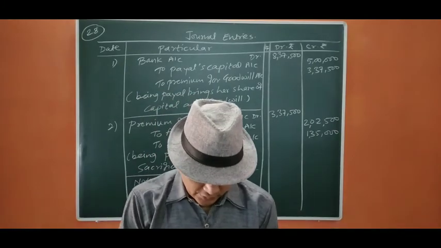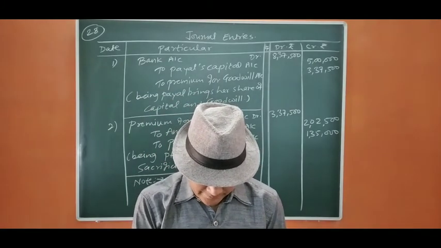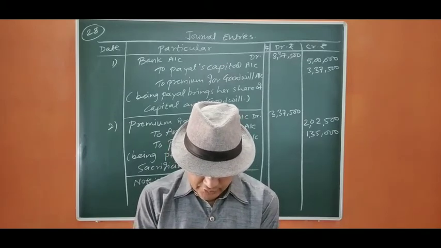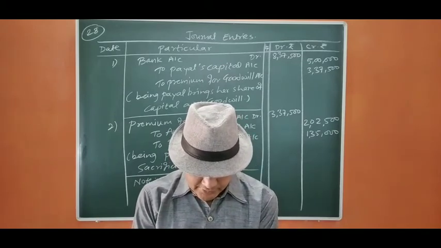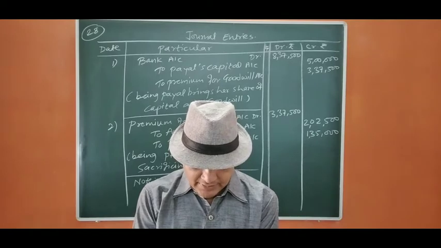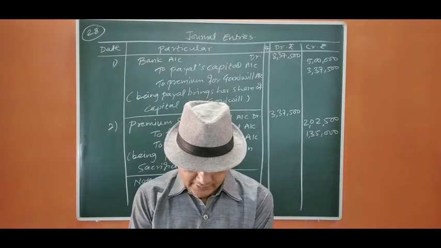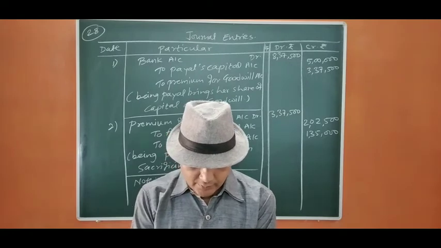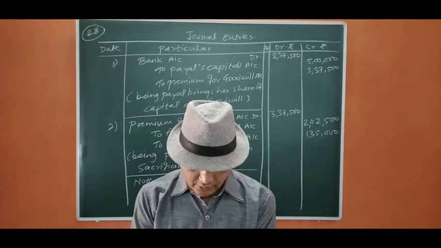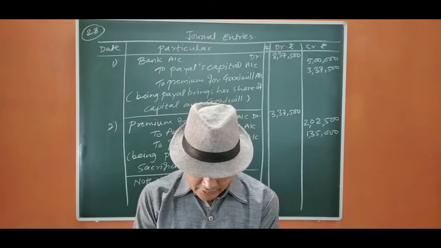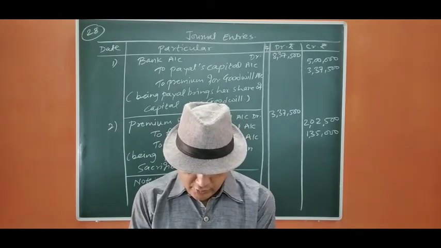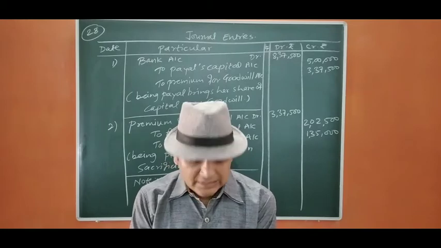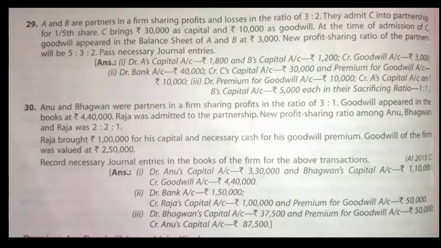Okay. So let us move to question number 29. A and B are partners in a firm sharing profits and losses in the ratio of 3:2. They admit C into partnership for 1/5 share. C brings 30,000 as capital and 10,000 as goodwill. At the time of admission of C, goodwill appears in the books, that is the balance sheet of A and B, at 3,000. The new profit sharing ratio of the partners will be 5:3:2. Pass the necessary journal entries.